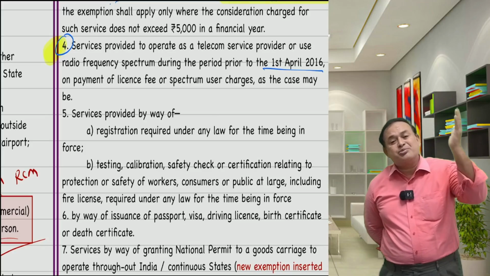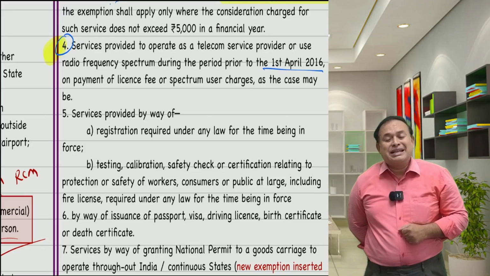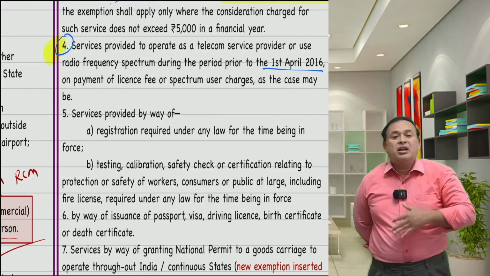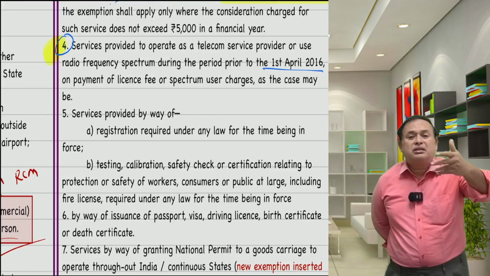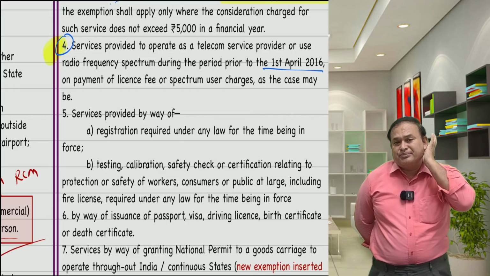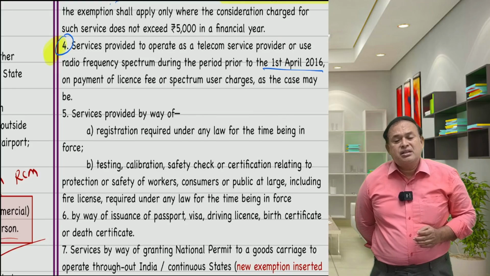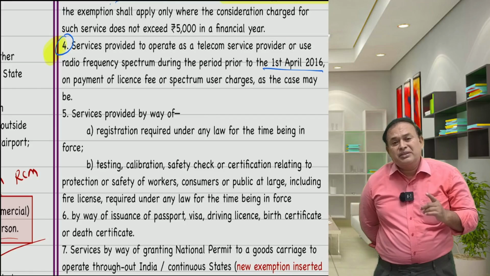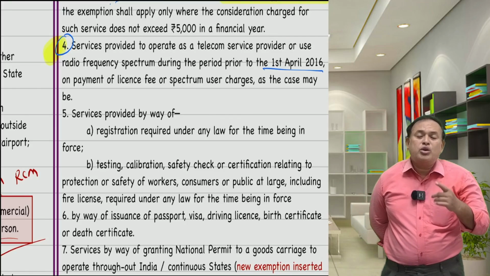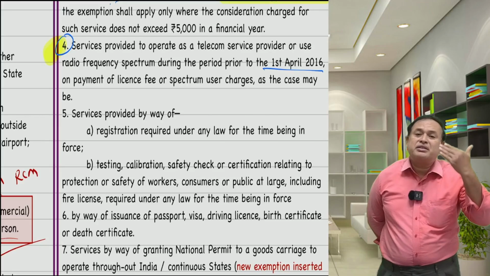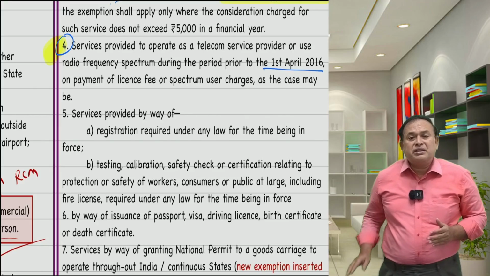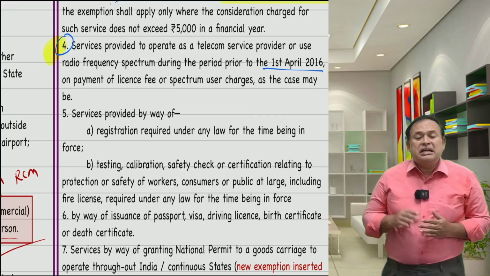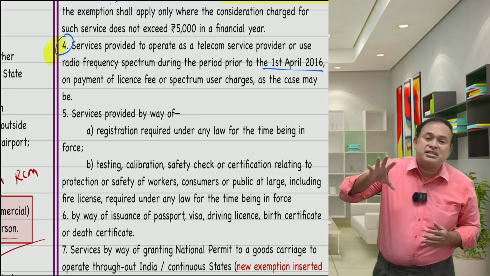At that time, the license was allotted by granting the license for 5 years and agreeing to pay every year a particular amount as installment. In that case, for allotment of the license prior to 1/4/2016, service tax was exempted. From 1st April 2016, service tax levy on such licenses came into force.